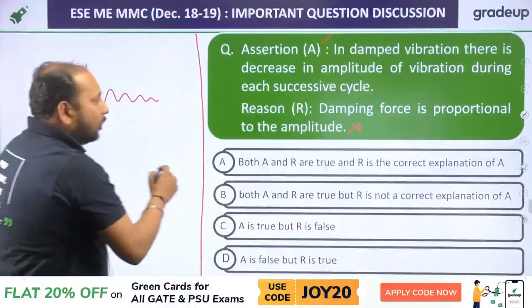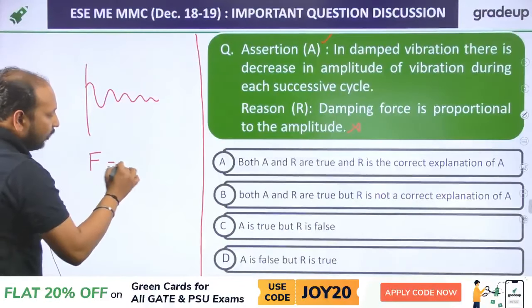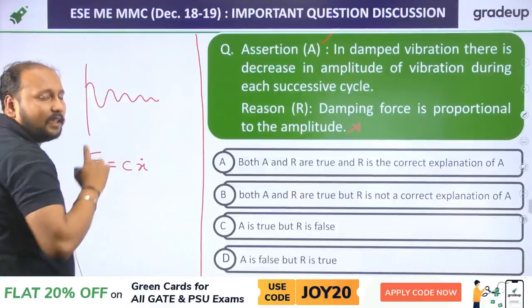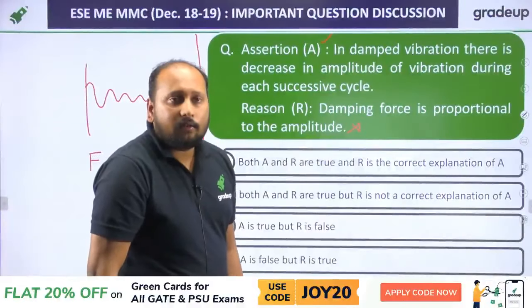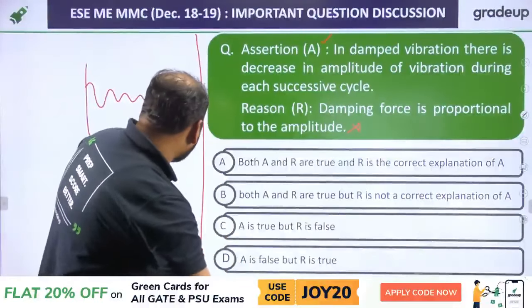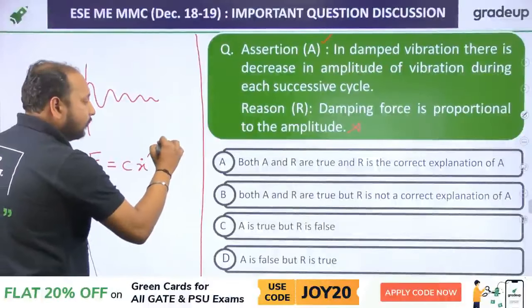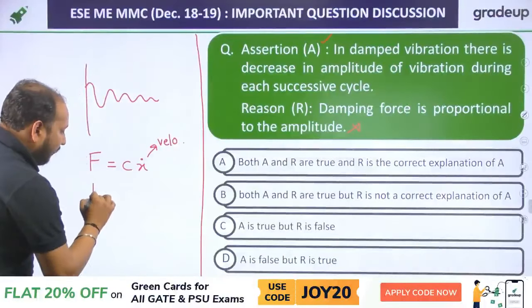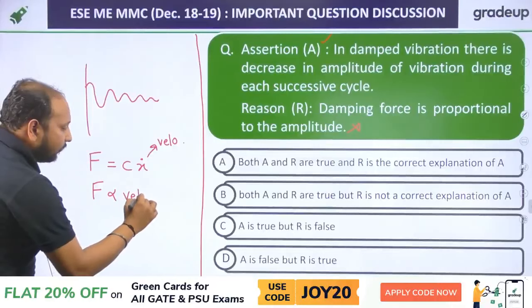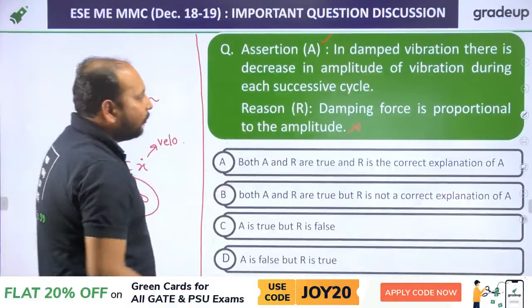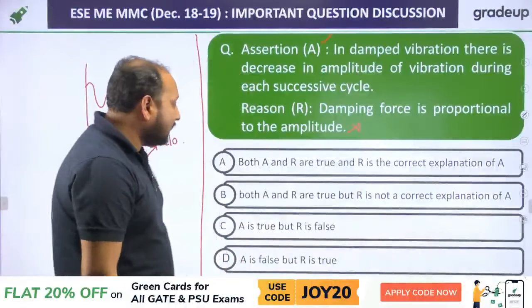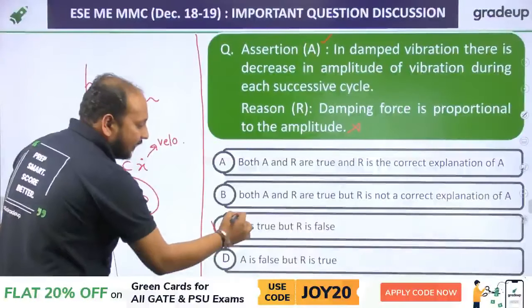Why? Because your force is equal to C into X dot, where C is your coefficient. The C is constant and your X dot is velocity. So F is directly proportional to velocity. That means it is not proportional to amplitude. So your reason is wrong. So option C is the correct answer.